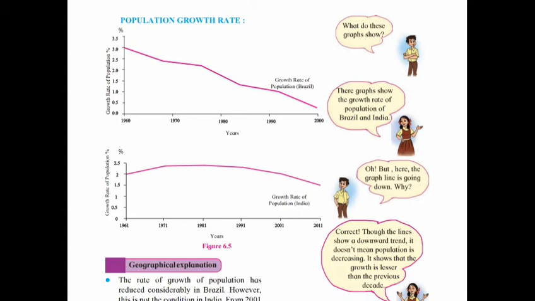Again, questions and responses here. What do these graphs show? These graphs show the growth rate of population of Brazil and India. Oh, but here the graph line is going down. Why? Correct. Though the lines show a downward trend, it doesn't mean population is decreasing. It shows that the growth is lesser. The population growth is lesser than the previous decade.